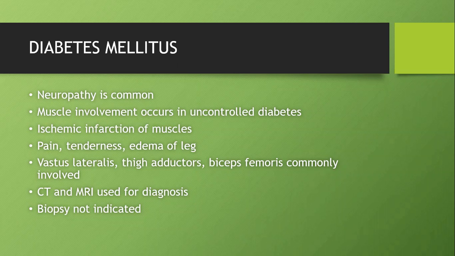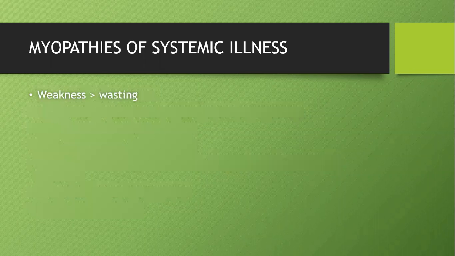It's not a pure myopathy as such. So biopsy is contraindicated because a biopsy will cause bleeding into the muscle in this condition. So CT and MRI are used for diagnosis where we have myonecrosis. Okay, so critical illness myopathy, I told you, any patient who is on a ventilator, where we have difficulty in weaning from the ventilator, think of critical illness myopathy.